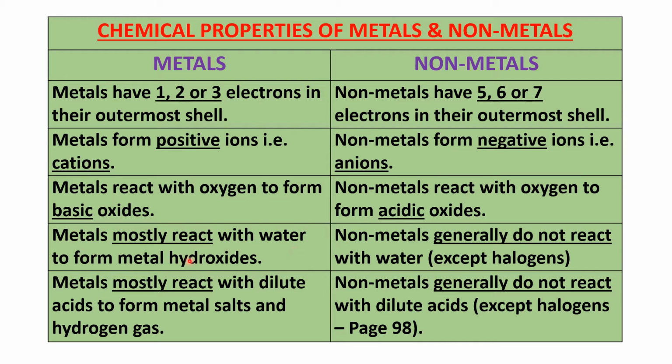Metals mostly react with water to form metal hydroxides. We saw this in the reactions of metals with water. What happened? Sodium reacted with water to form what hydroxide? Sodium hydroxide. Potassium reacted with water to give you potassium hydroxide. Then we saw calcium reacted with water to give you calcium hydroxide. So they usually give you metal hydroxides.